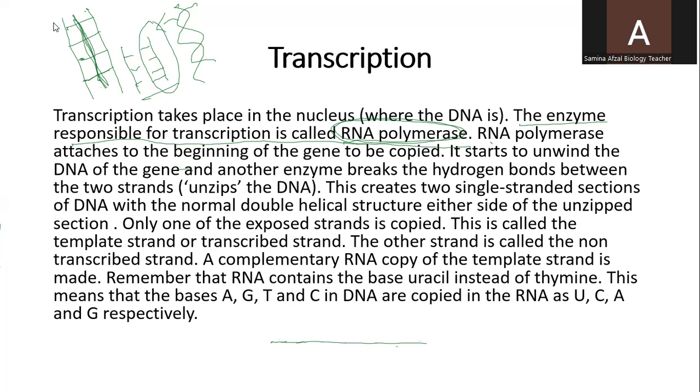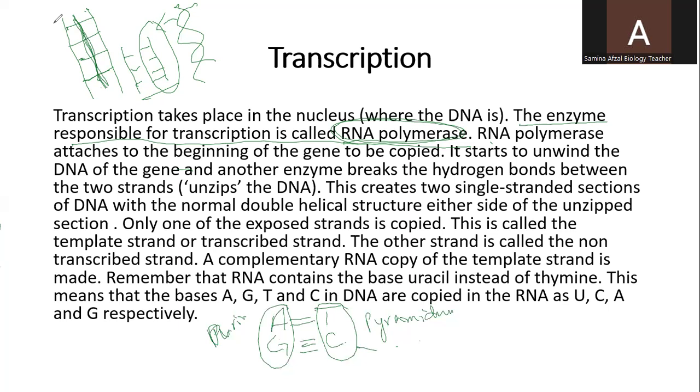Students, you know that there are four nitrogen bases present in the DNA. They are adenine, which combines with thymine, and guanine with cytosine. Adenine and guanine are the purines with double rings, and thymine and cytosine are the pyrimidines with a single ring.